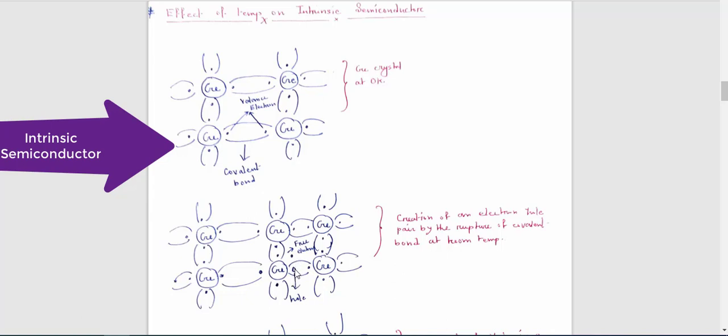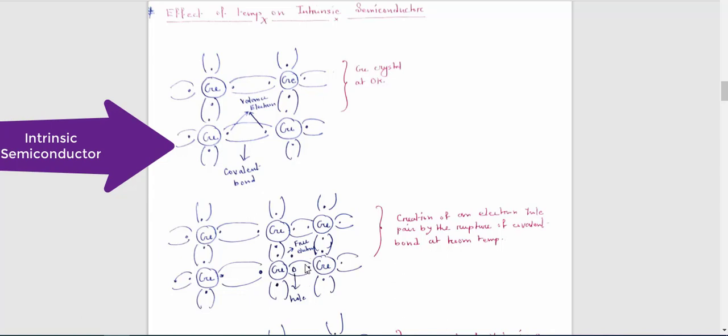That's why this electron will be shifted from, say, location A to B. That means here we have this free electron. Now what happens at the position of the electron? When any electron leaves its previous location, that previous location is considered a hole. The vacant place of the electron is determined by a tiny circle, which is known as a hole.